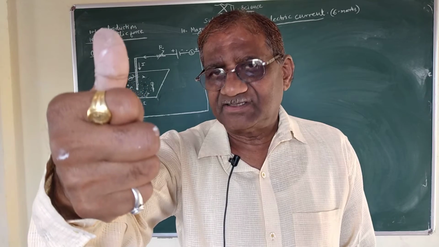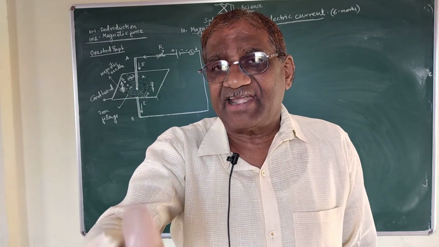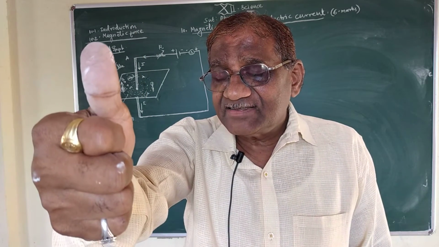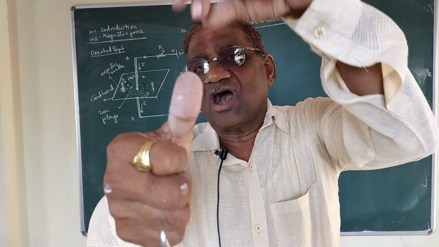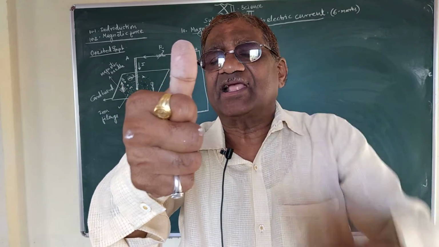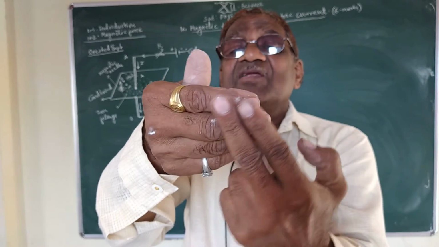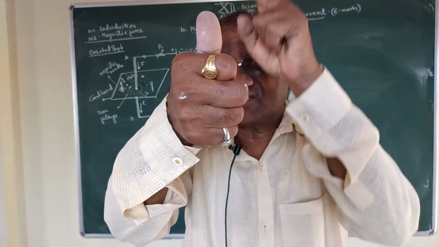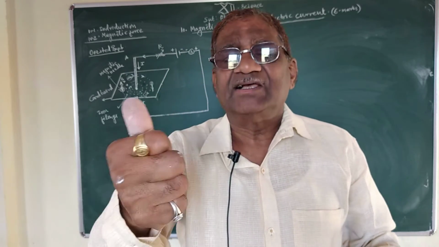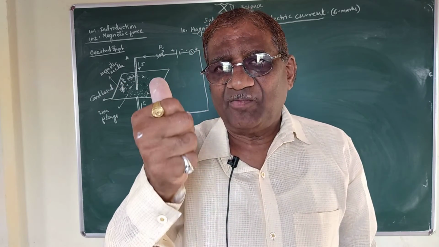That is, hold this straight wire in the right hand such that the outstretched thumb represents the direction of flow of electric current, and the curled fingers around this straight wire represent the direction of magnetic field. This is the right hand thumb rule by which we can find the direction of magnetic field.